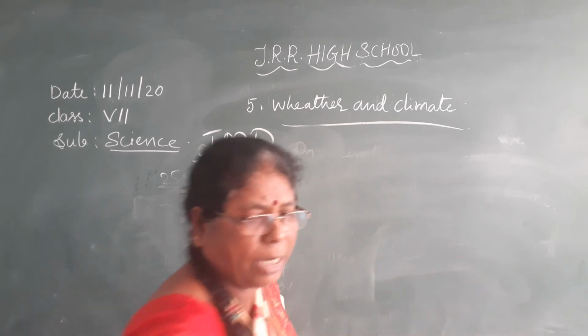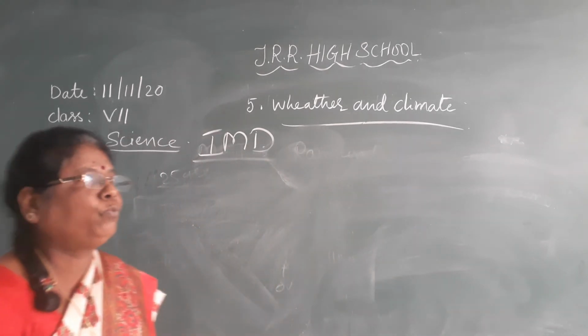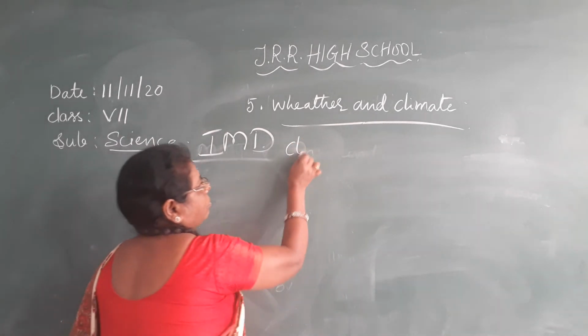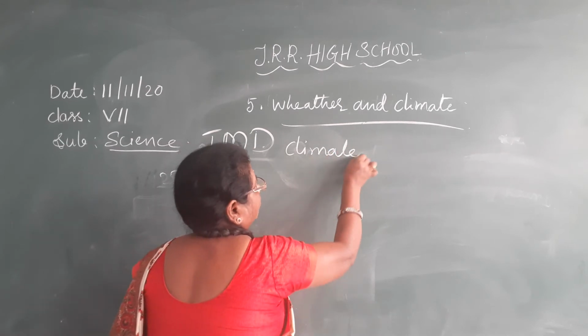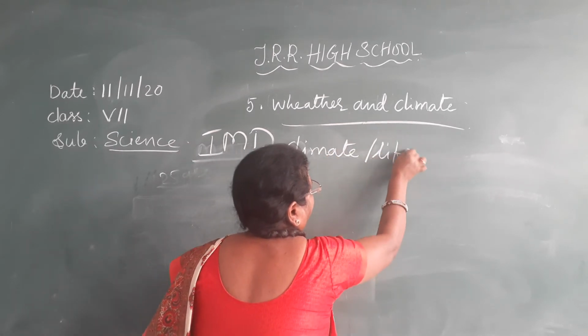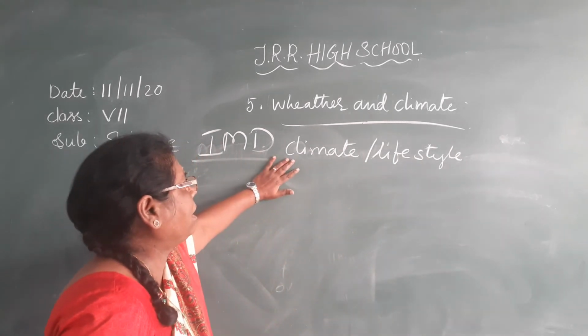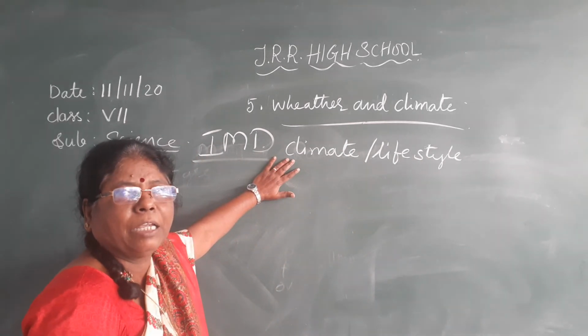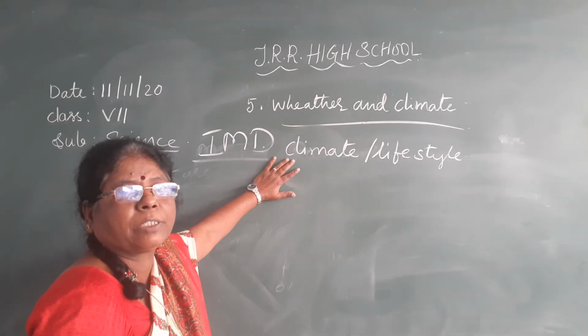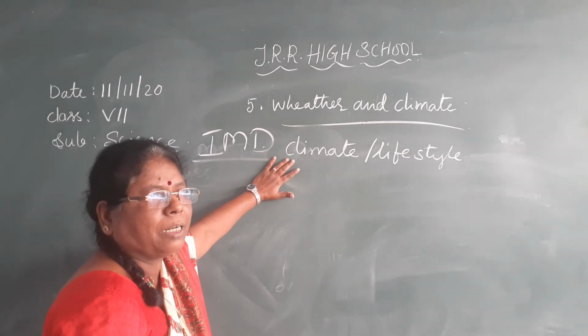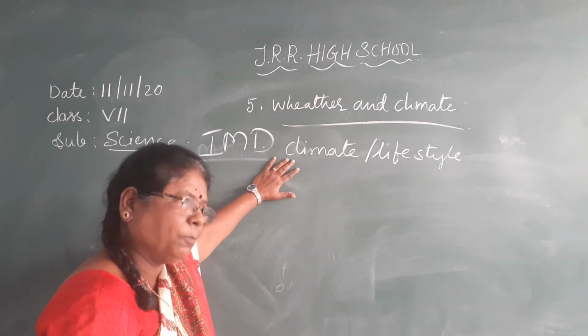According to the climate only, we take the food also. According to the climatic conditions only, we change our lifestyle. Lifestyle means dress as well as food.